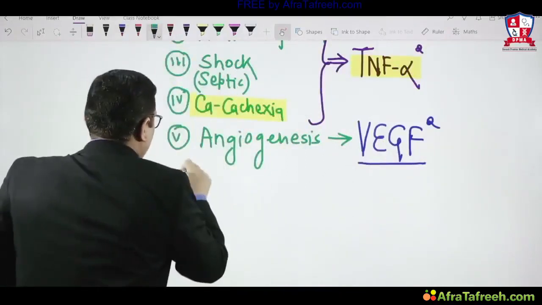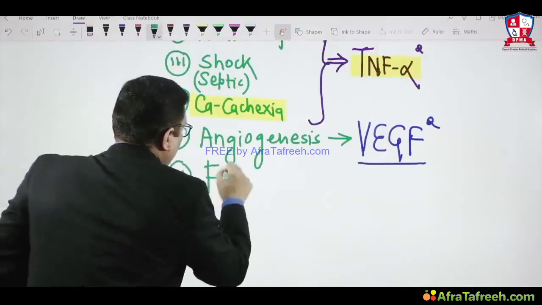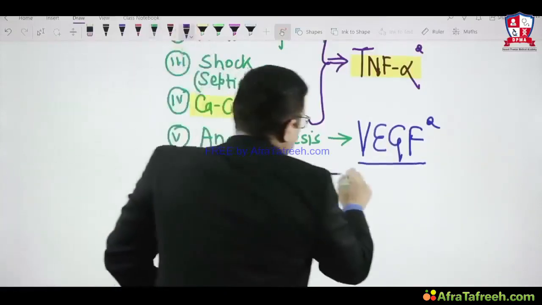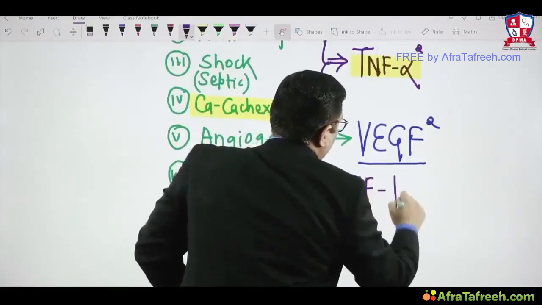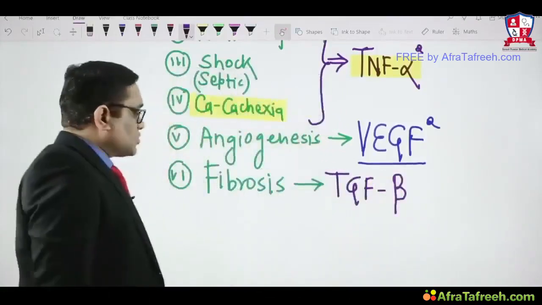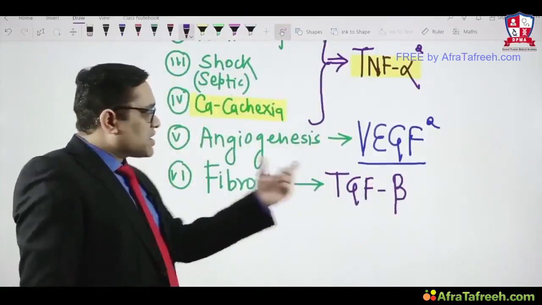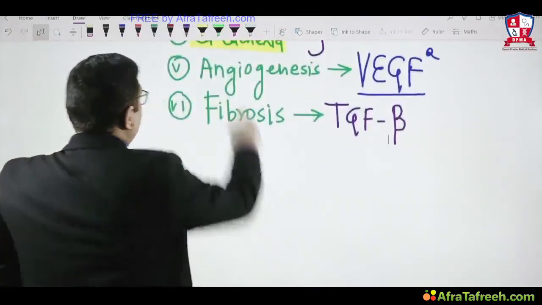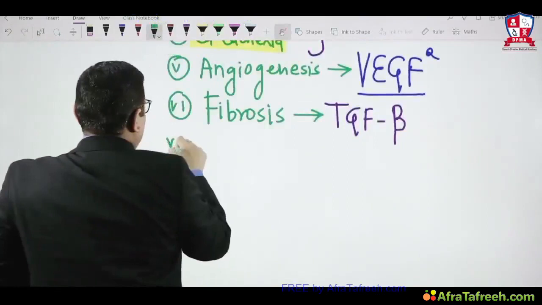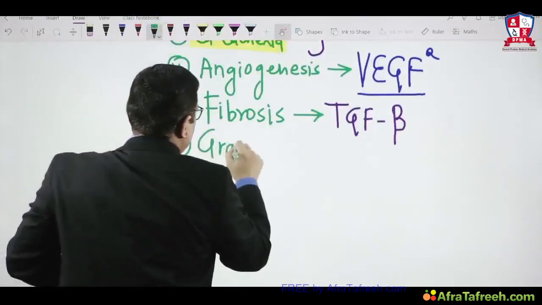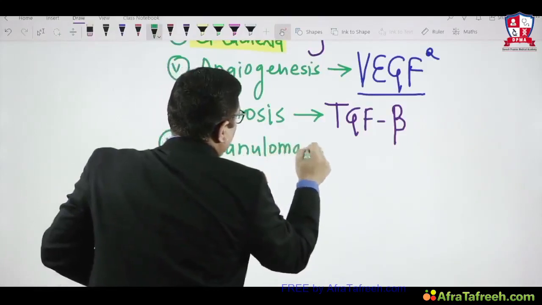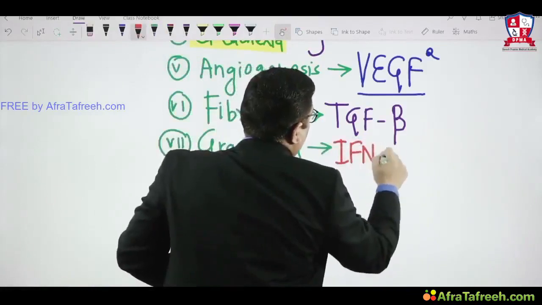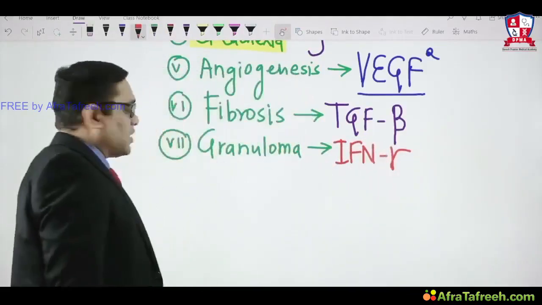Which is the most important cytokine for fibrosis? Another All India question in 2015. The most important cytokine for fibrosis is transforming growth factor beta. Recently asked question in the All India exam was, what is the most important cytokine for granuloma formation? The answer is interferon gamma. So remember, interferon gamma is the most important cytokine for granuloma formation.